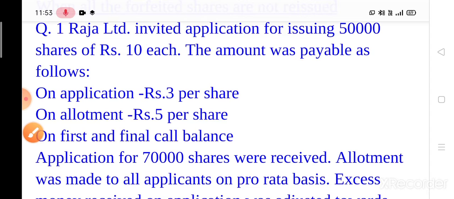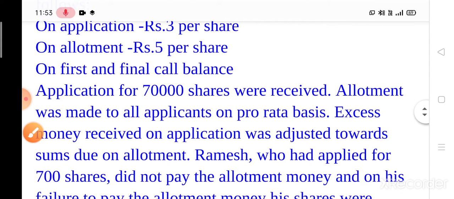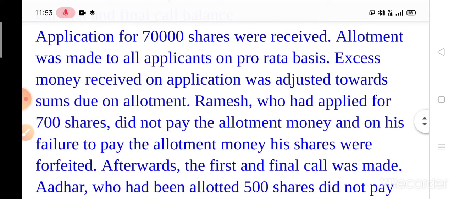Now come to the next line. Applications for 70,000 shares were received. Allotment was made to all applicants on pro rata basis. Excess money received on application was adjusted towards sums due on allotment. Ramesh, who had applied for 700 shares, did not pay the allotment money, and on his failure to pay the allotment money, his shares were forfeited.